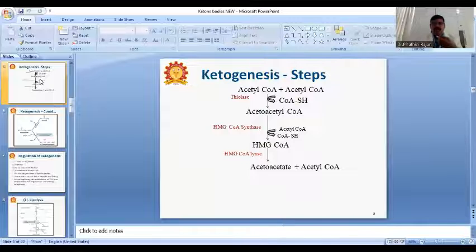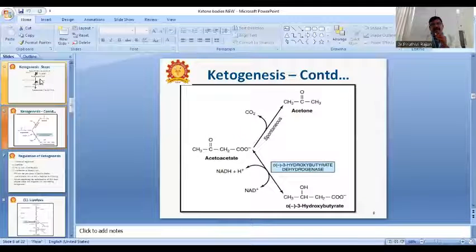This acetyl-CoA will go and join with one more acetyl-CoA. Acetoacetate is the primary ketone body. Acetoacetate spontaneously forms acetone.